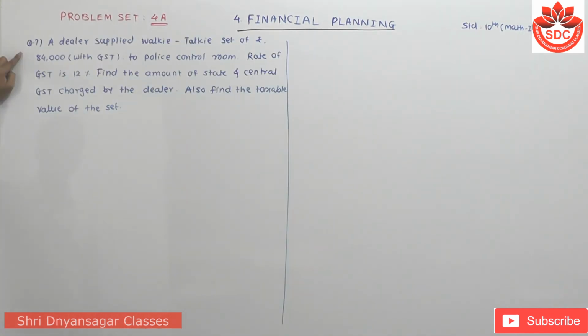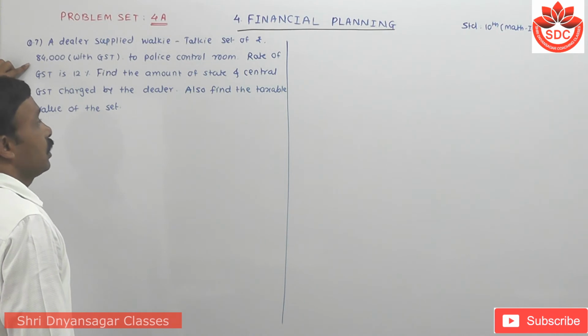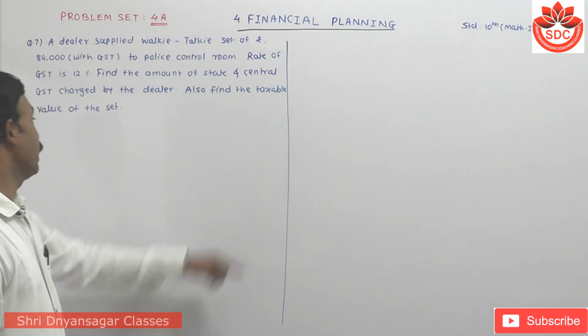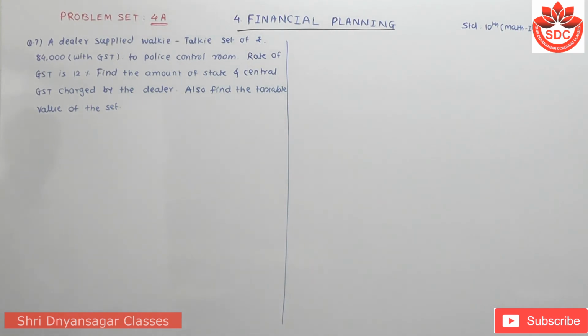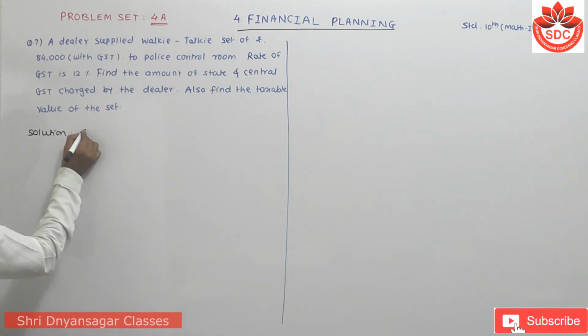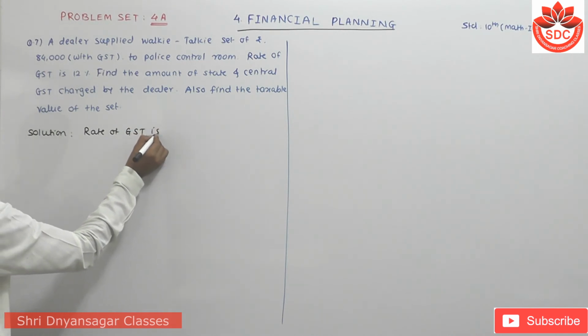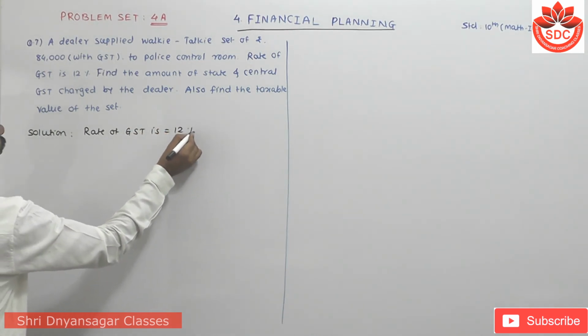Next question, question number 7. A dealer supplied walkie-talkie set of rupees 84,000 with GST to police control room. Rate of GST is 12%. Find the amount of state and central GST charged by the dealer. Also find the taxable value of the sale. Now student, its solution is the rate of GST is equals to how much?